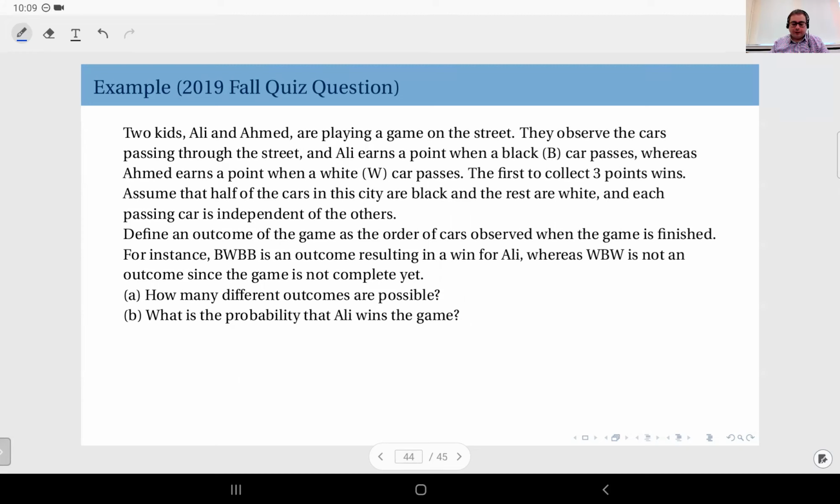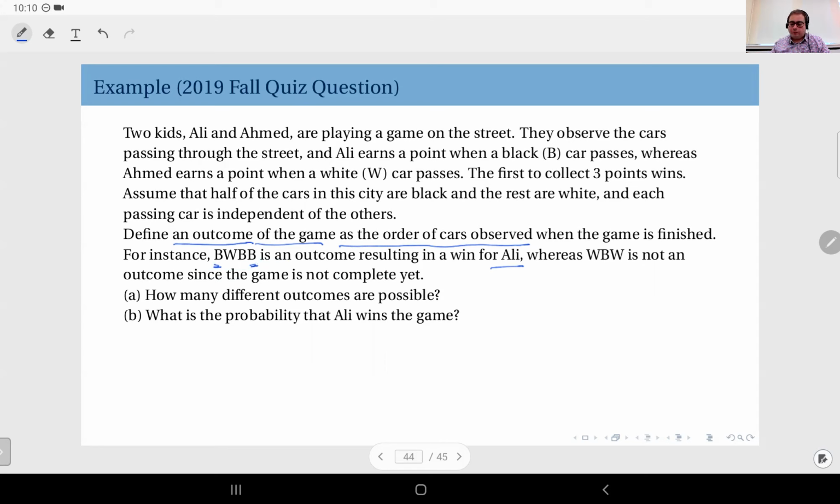Now we will define an outcome of the game. Outcome here refers both to the outcomes of the random experiment as well as the game. The outcome of the game is the order of cars observed when the game is finished. For instance, black, white, black, black is an outcome where Ali wins because he has earned 3 points by observing 3 black cars. And this is the first one, and this is the final one,